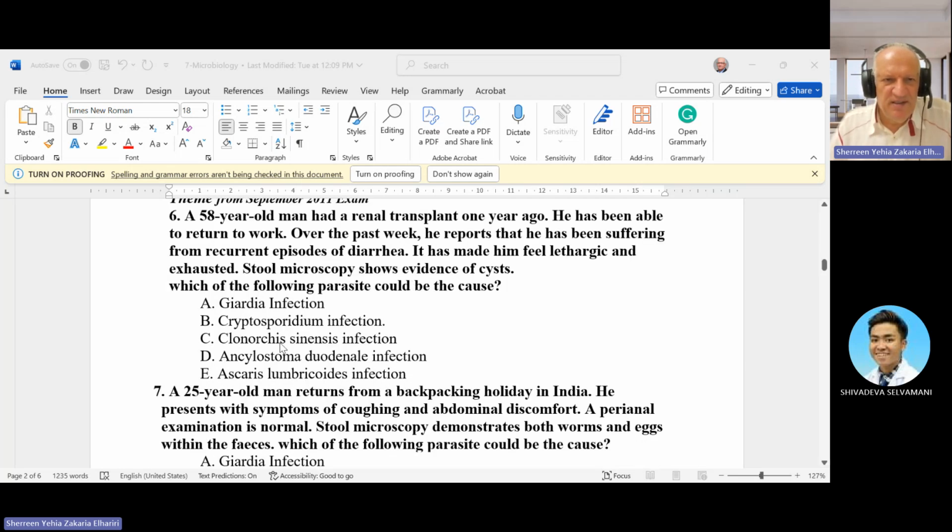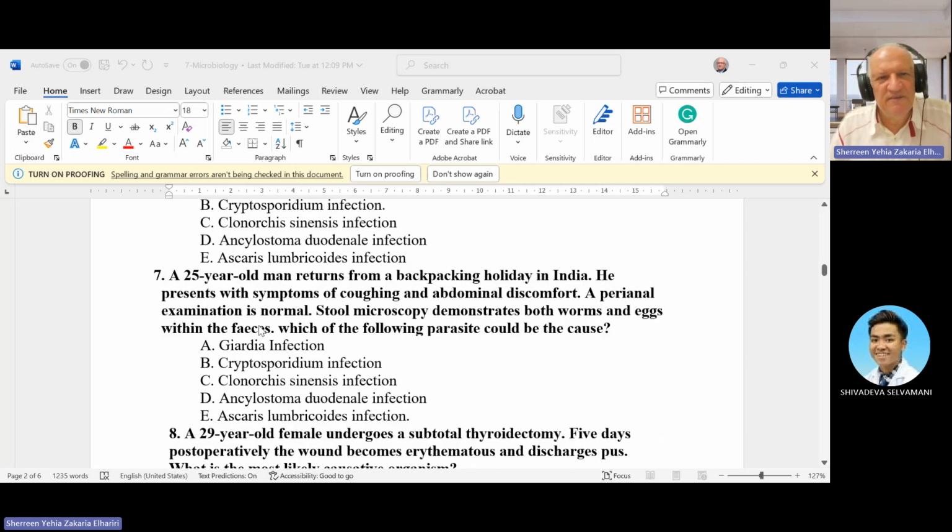By the way, Clonorchis sinensis is a parasite common in China and can cause common bile duct obstruction, and it is present in some sort of fish in China. So it is one of the parasites that can occur in the common bile duct. It's very rare but common in China.